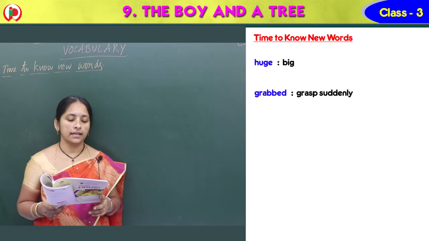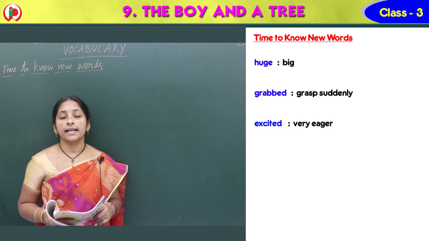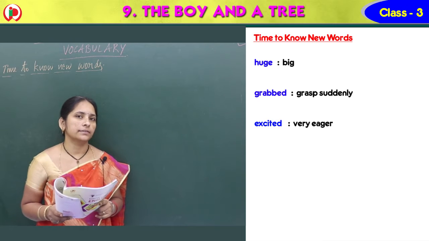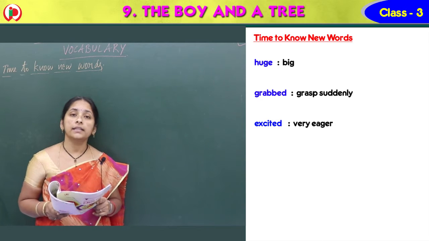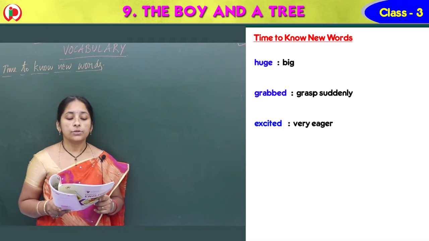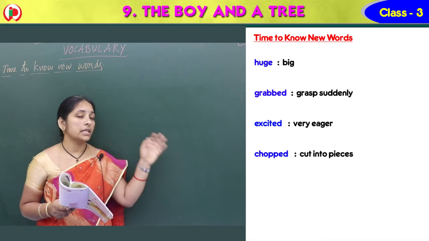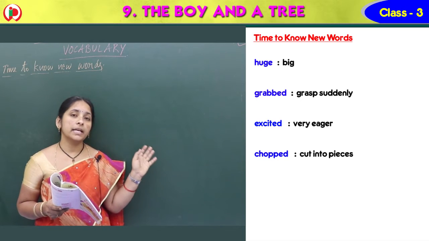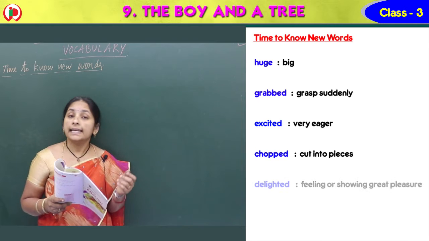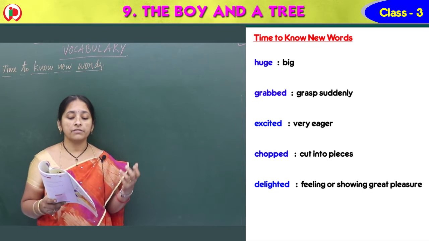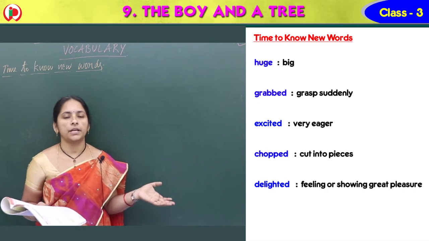Take it suddenly. And excited. Excited means very eager, very eager to do anything, that we call excited. Chopped means cut into pieces. Delighted means feeling or showing great pleasure.